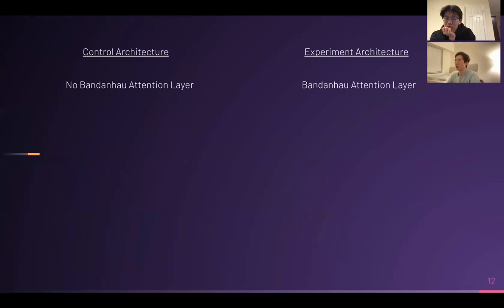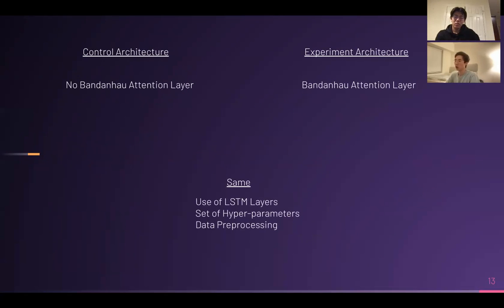So let's talk about the setup and comparison. First, we will identify the control architecture and the experiment architecture. The main difference between these two architectures is that the control has no Bandanhau attention layer, while the experiment does. What will be kept the same between these two architectures is that they will both use LSTM layers.